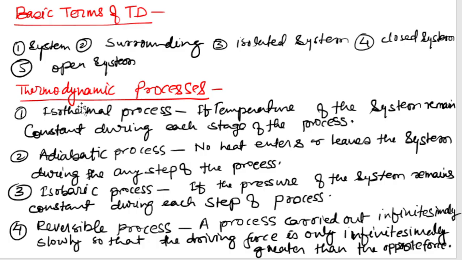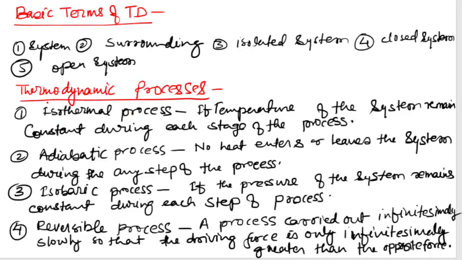Now let's discuss the types of thermodynamic processes. Here basically we discuss five important processes. First is the isothermal process. What is an isothermal process?